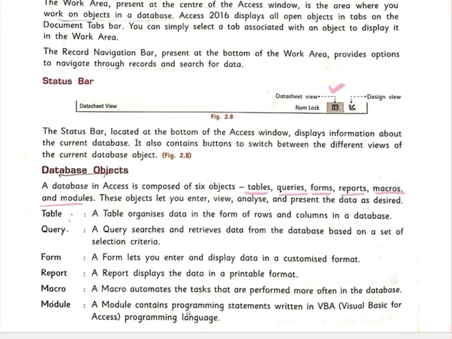And what does the module do? A module contains programming statements written in VBA, that is Visual Basic for Applications, the programming language. So in a module we generally have programming statements. You will understand this in the later chapters.